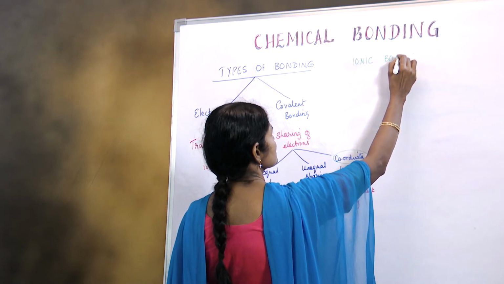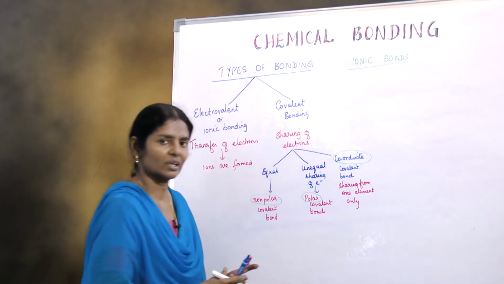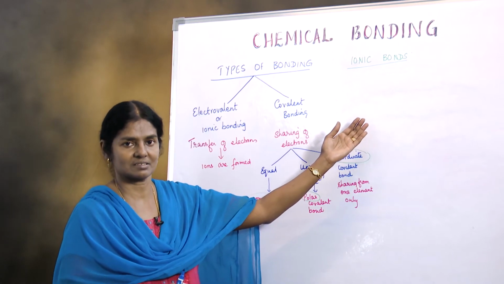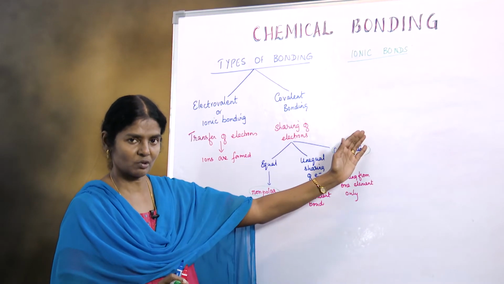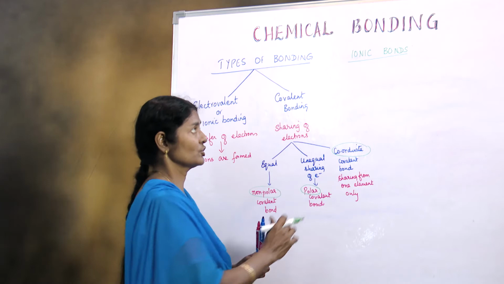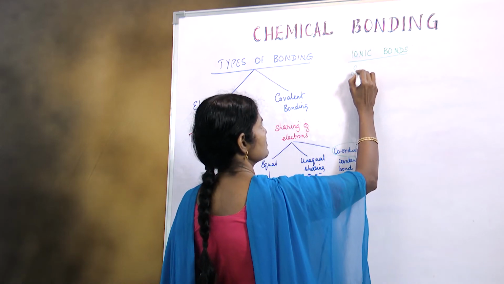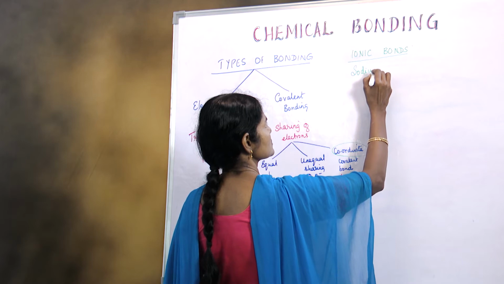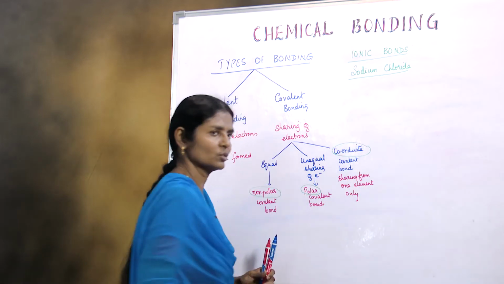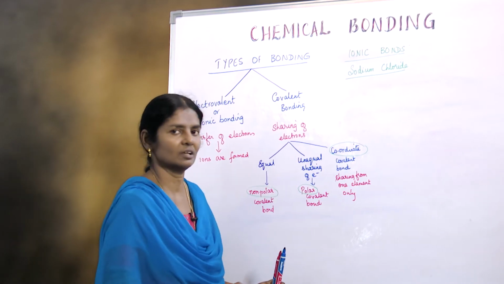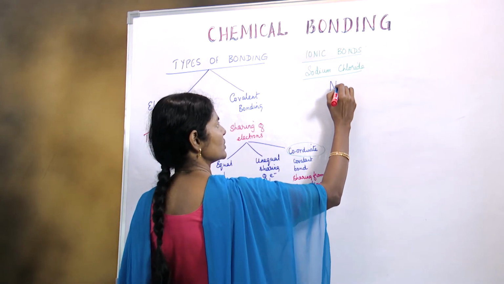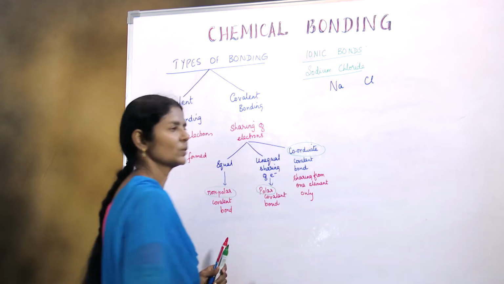And in your syllabus, in the 10th standard, we have what is called the electron dot structure. We can just skip the atomic orbital structure because we have already seen that in the 9th standard. We are going into the electron dot structure. Now, the first example is sodium chloride. For anything that we do, the first step should be to write the electronic configuration. So this is to do with sodium and chlorine.